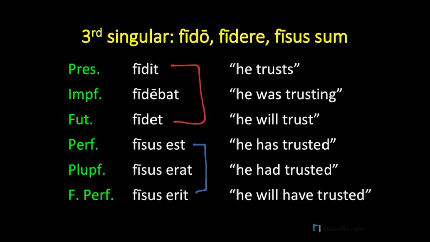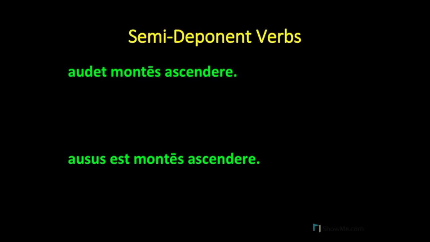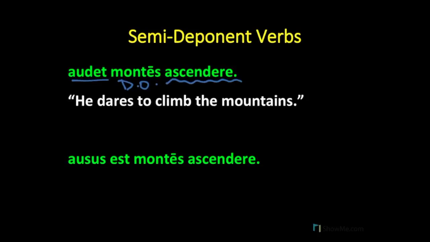Okay, and let's go to two example sentences. Audet montes ascendere. So our main verb is audet, and you might recall that audeo is our new semi-deponent verb, which means to dare. Ascendere is our present active infinitive, and montes will be our accusative direct object. And so we translate this as, he dares, audet, to climb the mountains.